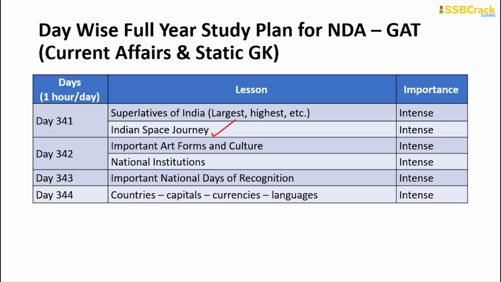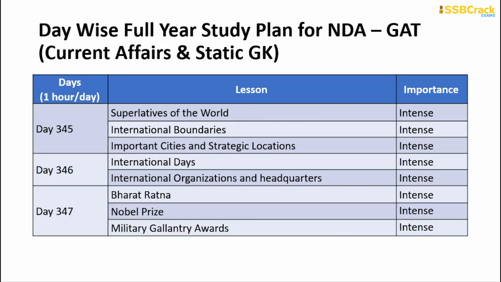On day 342, you will learn about important art forms, culture and the various national institutions of our country. Day 343 is about national days of recognition. Day 344 is about the countries' capitals, currencies and languages. On day 345, you will learn about the superlatives of the world, international boundaries, and important cities and their strategic locations.